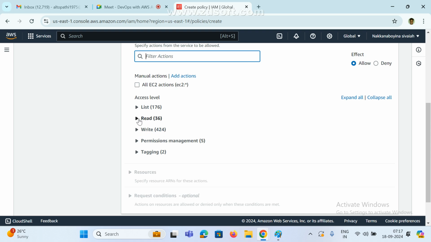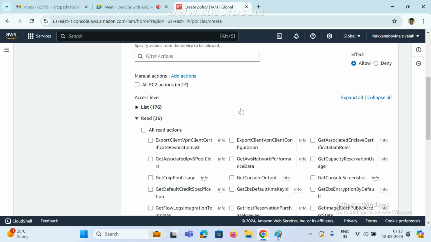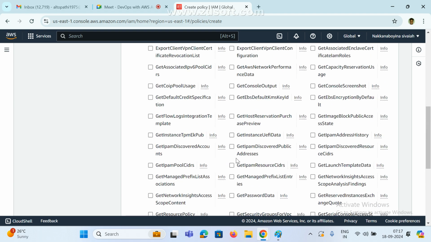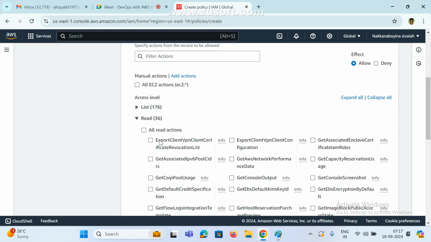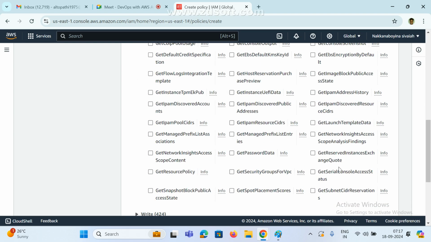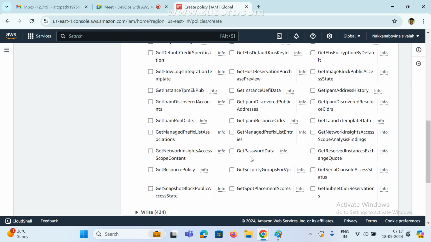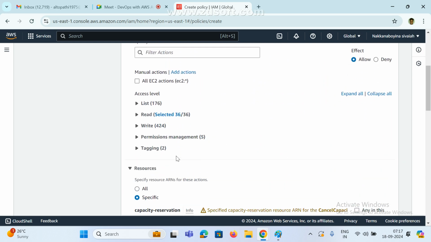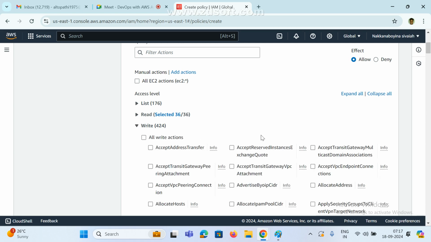For example, if you expand read, what type of action do you want to provide? There are many actions available. Whatever you want, we can select. For example, I want to give all read access. Select, and that's it. Now write access. What type of write access?